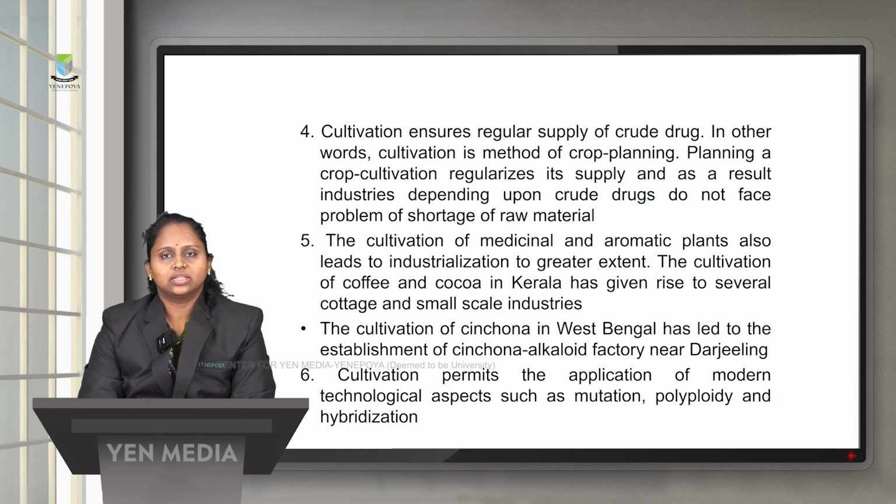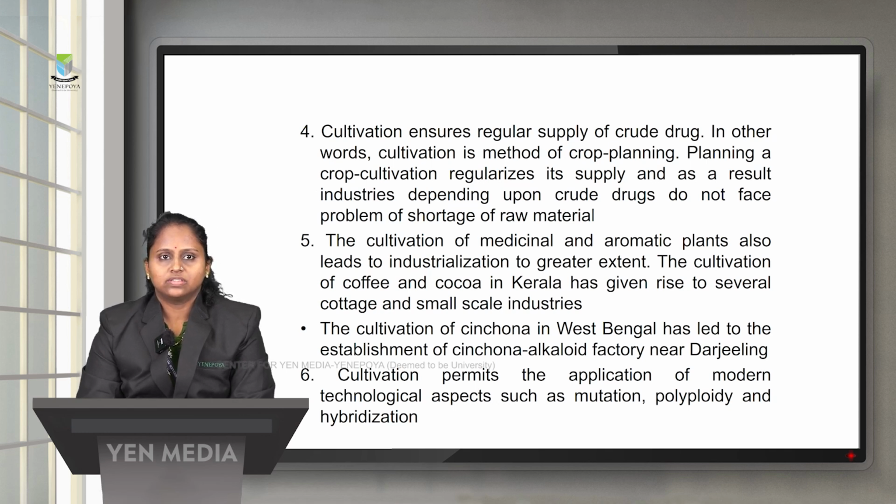So cultivation is a method of crop planning. Planning a proper crop ensures its supply, and as a result, industries which are dependent on the crude drugs do not face a shortage of raw materials. The cultivation of medicinal and aromatic plants also leads to industrialization to a greater extent, and the cultivation of coffee and coca in Kerala has given rise to several small scale and cottage industries.